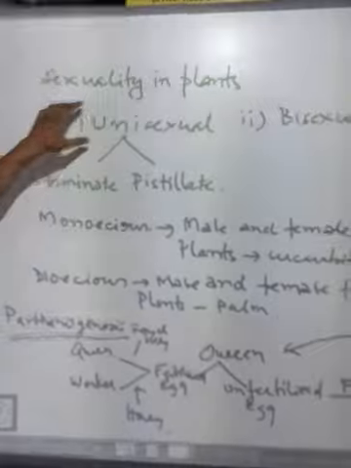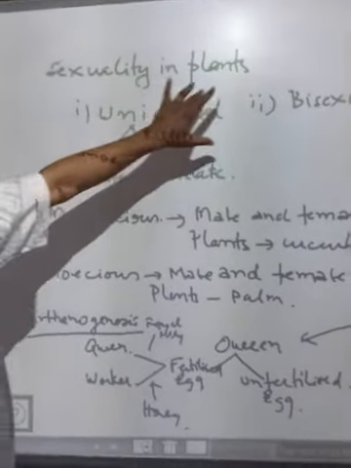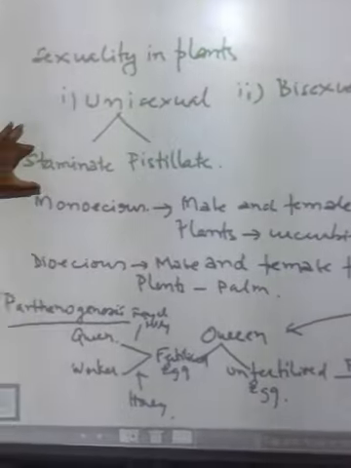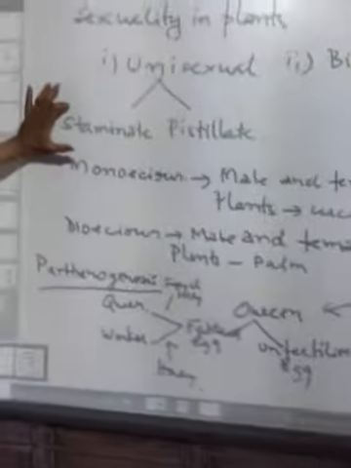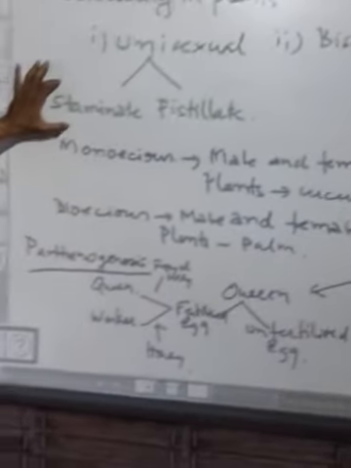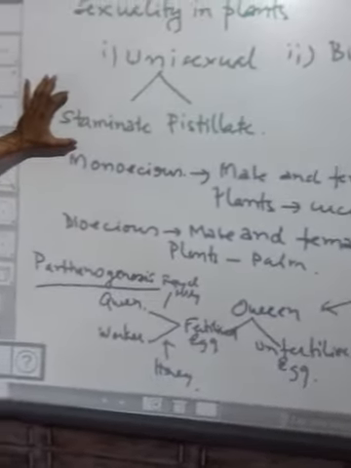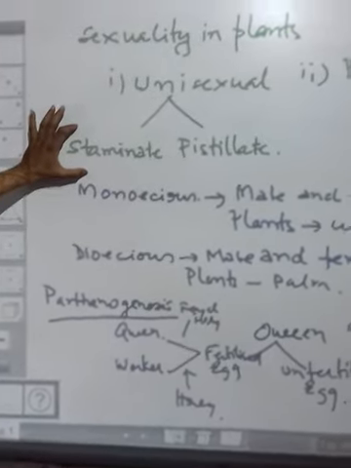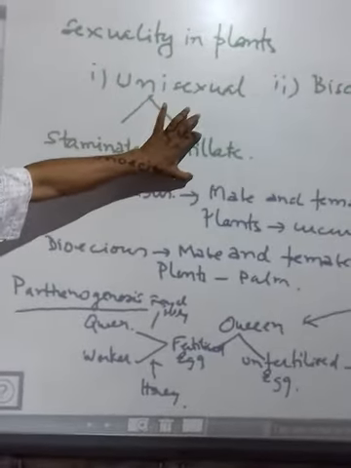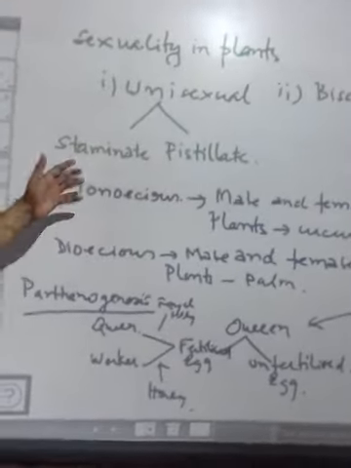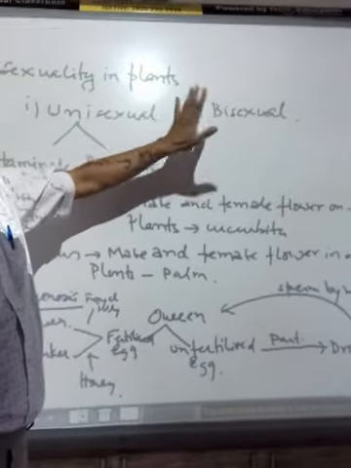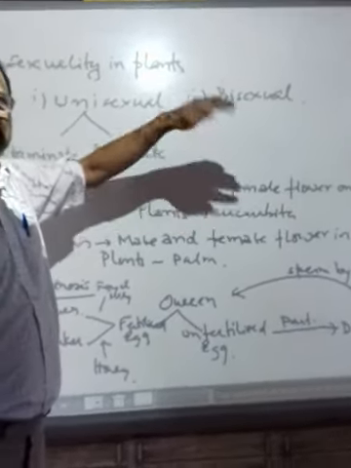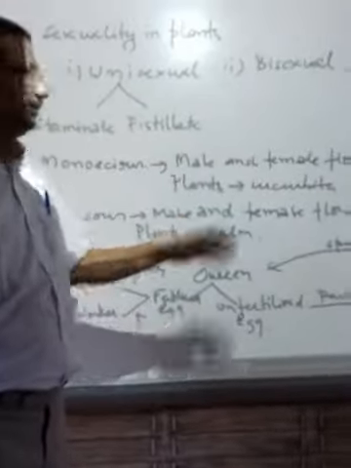Now, on sexuality in plants, there are two types of plants, unisexual plants and bisexual plants. Unisexual plants usually have only one sex organ, either the stamen or the pistil. Stamen is the male reproductive organ. If only the stamen is present in the flower, we call it a staminate flower, and if it possesses only the pistil, we call it a pistillate flower. But there are also bisexual flowers, which possess both the male and female organs together.